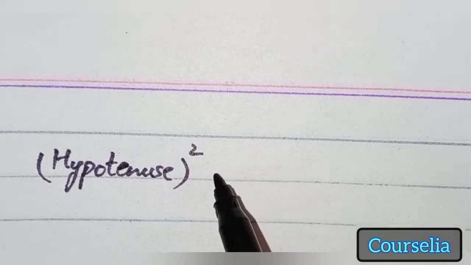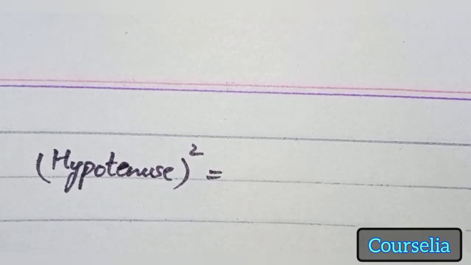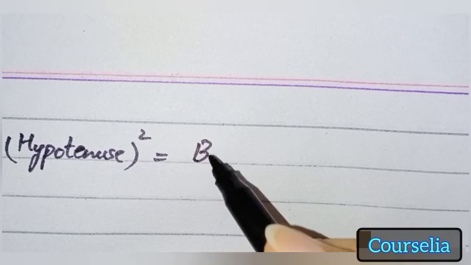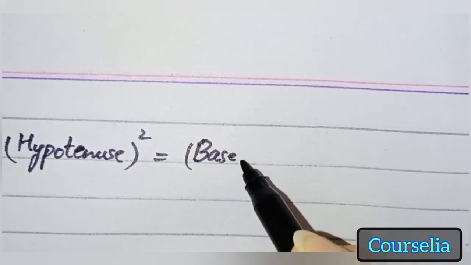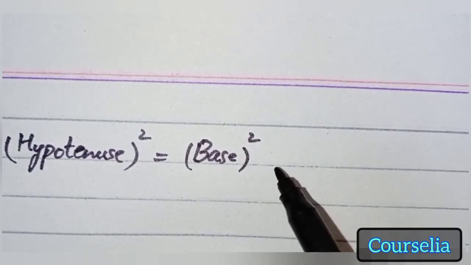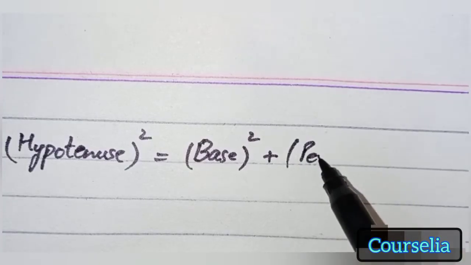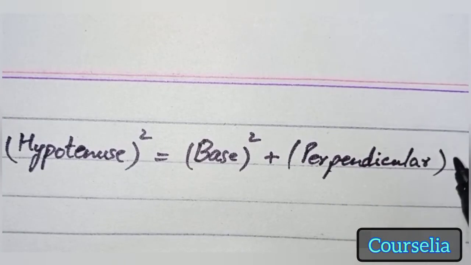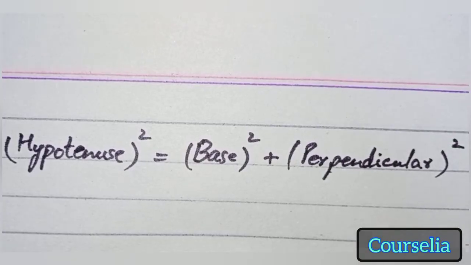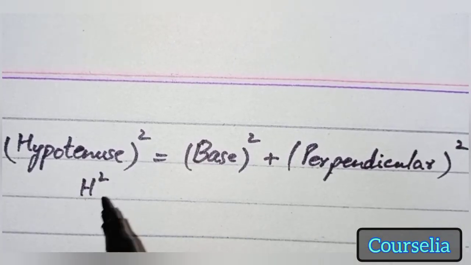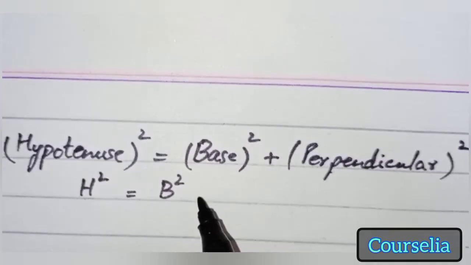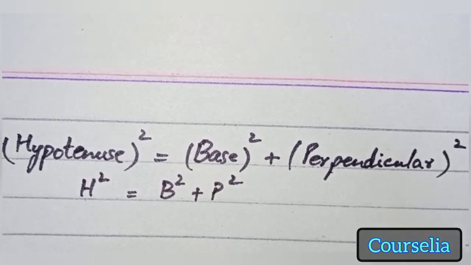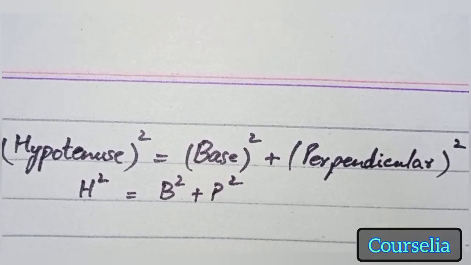Hypotenuse square is equal to base square plus perpendicular square. H square is equal to B square plus P square.